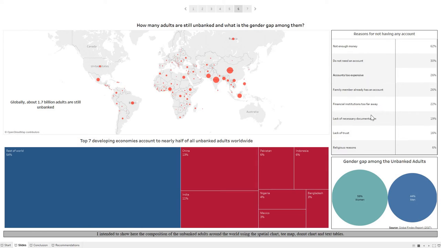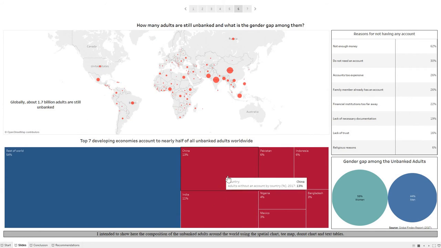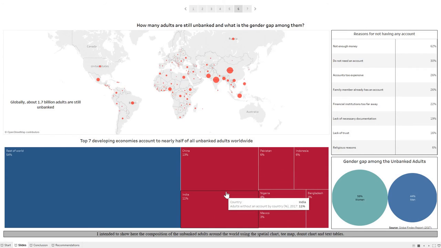And these were the top 3 major reasons cited by the adults for not having an account. One thing that is interesting to note here is that India and China, despite having a high bank account ownership, claim a large share of the unbanked adults here because of the sheer size of their population.